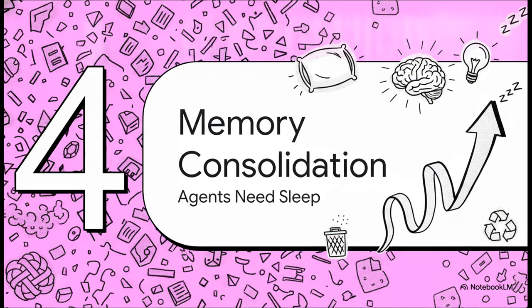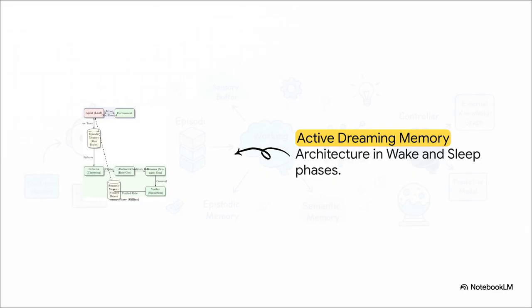Which leads us to consolidation and the fact that agents actually need sleep. The absolutely crucial point here is that agents, much like us humans, accumulate way too much noisy episodic data over time and desperately need a mechanism to consolidate it, to forget the noise and keep the lessons. This is handled beautifully by the active dreaming memory architecture.